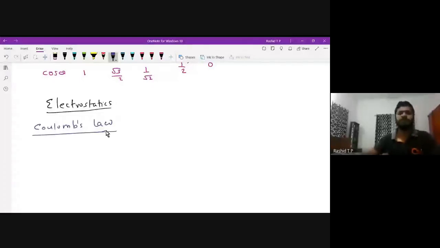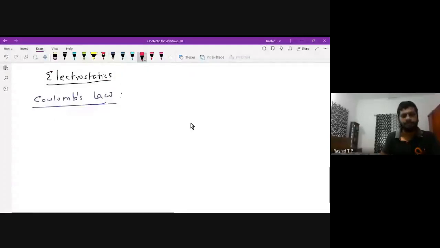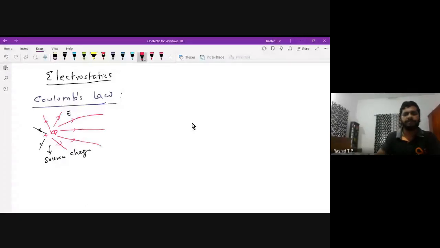Fine. You know, the expression for Coulomb's law and all other stories is very simple. If a charge Q is here, this charge, which we believe is a positive charge, produces an electric field in all directions. We call this a source charge. This produces an electric field, and the electric field will be directed away from the charge.